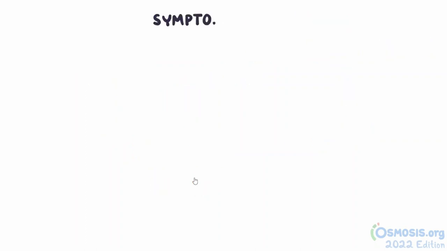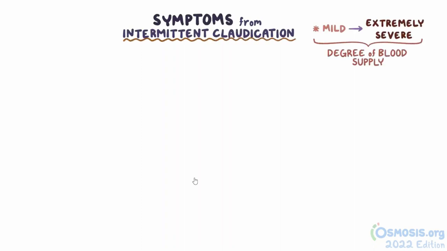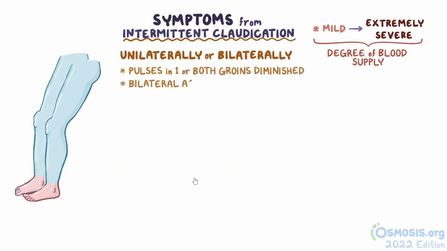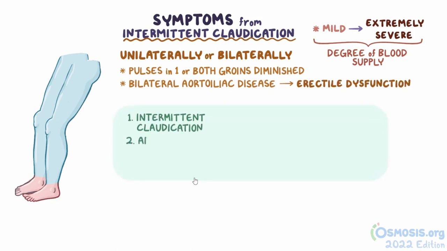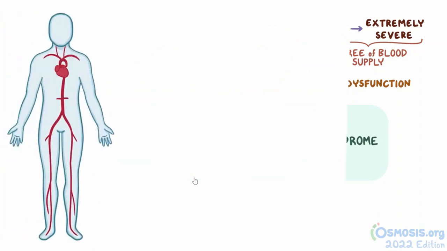The perceived level of symptoms from intermittent claudication can be mild to extremely severe, depending on the degree of blood supply. Intermittent claudication can present unilaterally or bilaterally as buttock and hip, thigh, calf, or foot pain, singly or in combination. In addition, pulses in one or both groins are diminished, and bilateral aortoiliac disease that is severe enough almost always causes erectile dysfunction. The triad of intermittent claudication, absent or diminished femoral pulses, and erectile dysfunction is known as Leriche's syndrome.